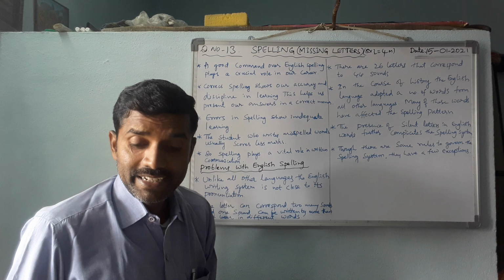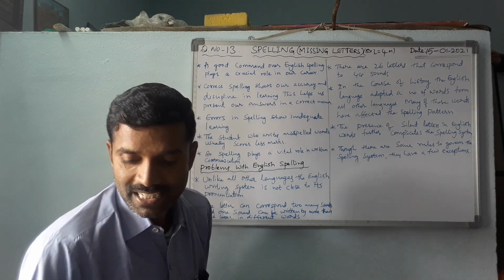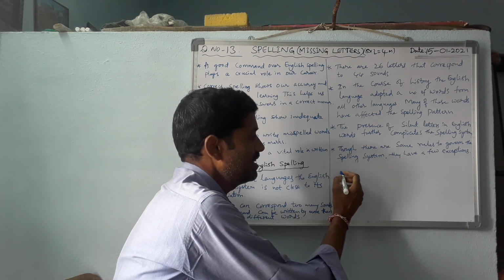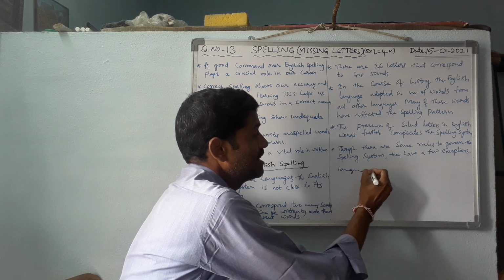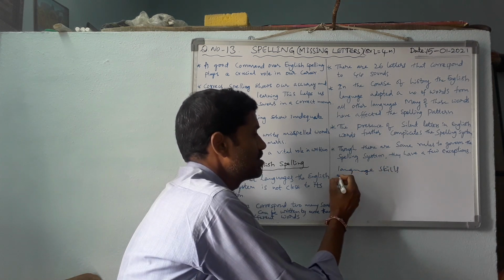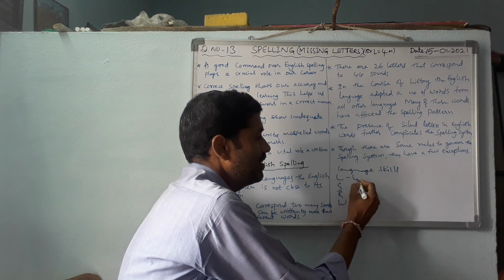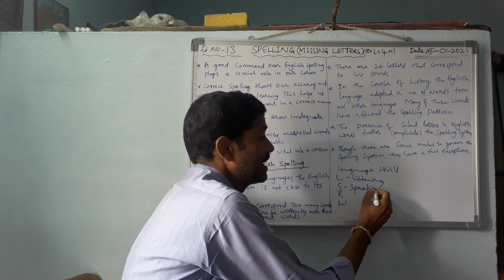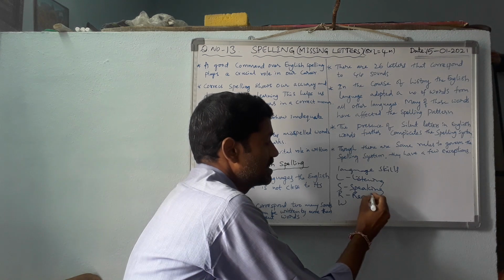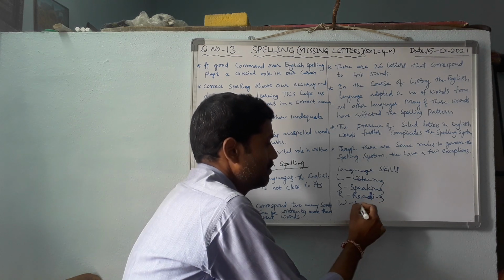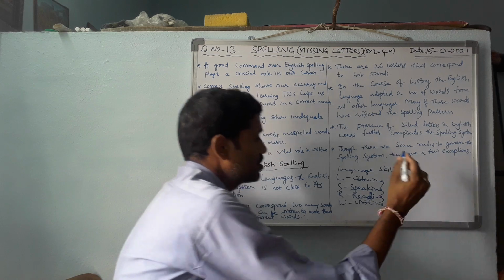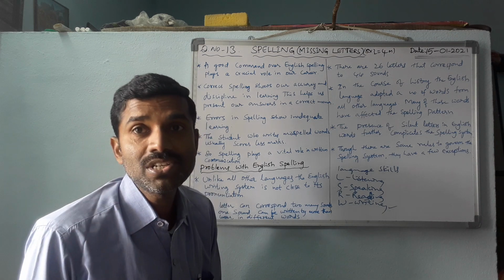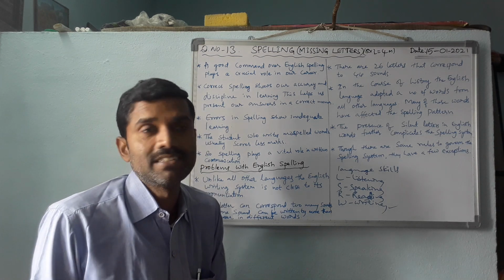In the English writing system, we have 4 language skills. What are the language skills? Those are LSRW. L for what? Listening. S for speaking. R for reading. And W for writing. So the fourth one, the writing system, is very, very important in the examination and in other written communication, like letters and others.